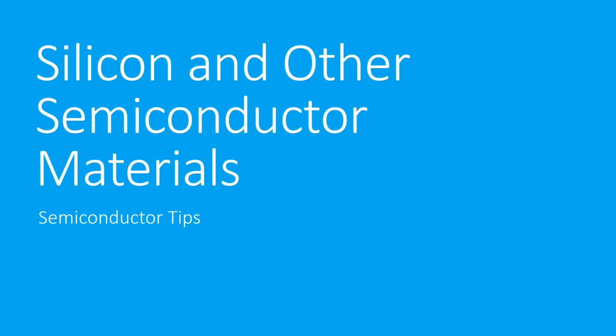In this video, we are going to know silicon and other semiconductor materials. We need to know a concept of energy bands. Band gap is an energy range where no electron states can exist, so the electrons can stay in either conduction band or valence band. There are three types of materials in terms of conductive abilities: insulator, semiconductor, and conductor.